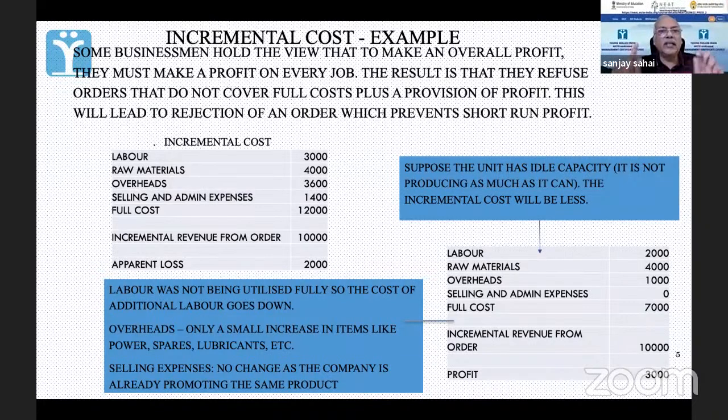So you see, the logic in incremental is, I should be very clear about what is the incremental cost. Don't look at it in terms of full cost. This is like a full costing. This is the incremental. Then you will be able to take a decision, because see, on a full costing basis we would have rejected this order, saying that we are making a loss of 2,000. But when I look at the incremental costing logic, then I can say that no, I'm making a profit of 3,000. Okay, fine, let's go for it. Is this clear? Yes, sir.